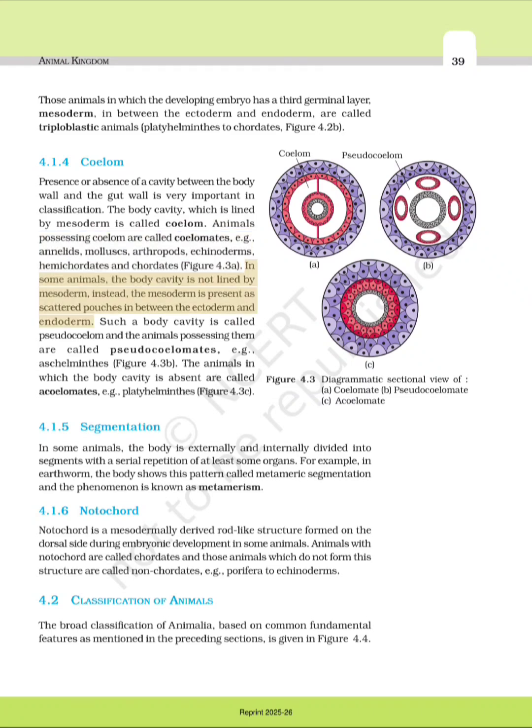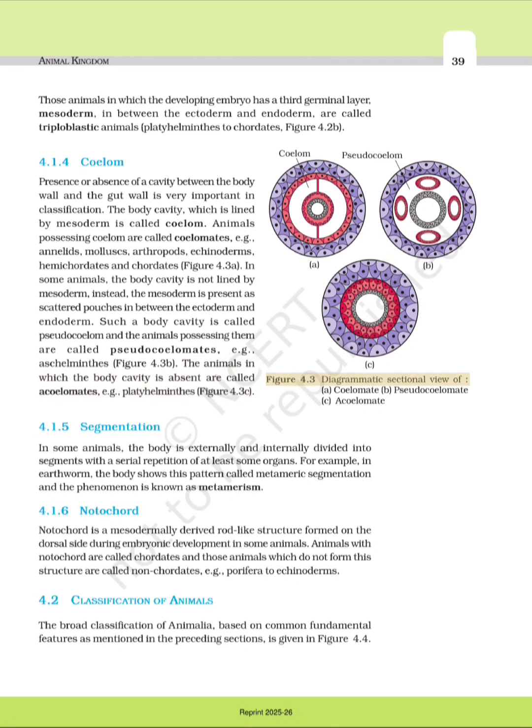In some animals, the body cavity is not lined by mesoderm, instead, the mesoderm is present as scattered pouches in between the ectoderm and endoderm. Such a body cavity is called pseudocoelom, and the animals possessing them are called pseudocoelomates, e.g., Aschelminthes, Figure 4.3b. The animals in which the body cavity is absent are called acoelomates, e.g., platyhelminths, Figure 4.3c.